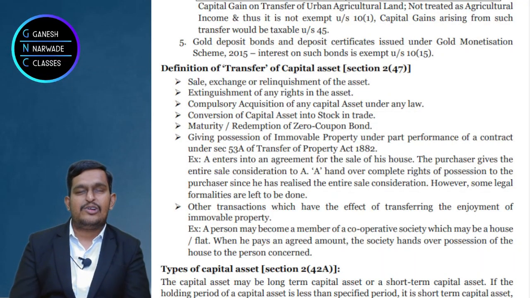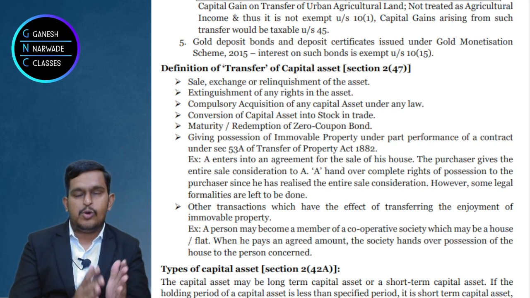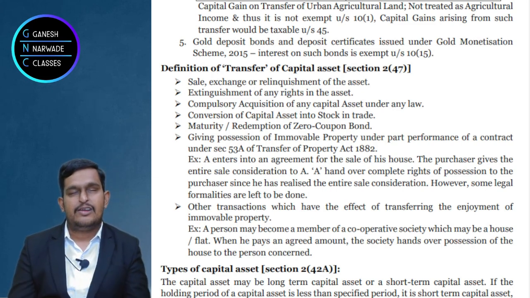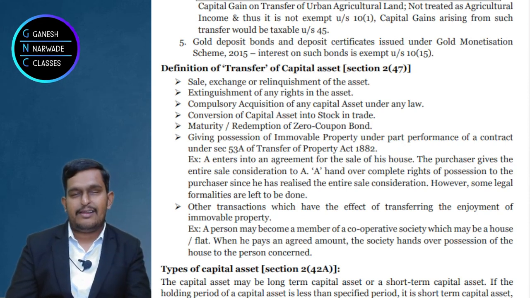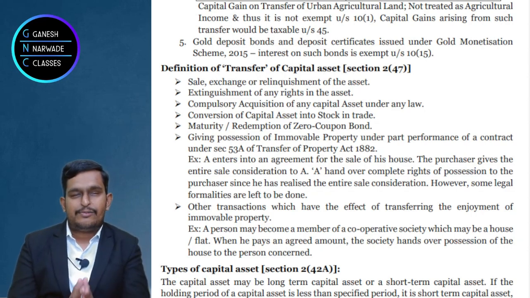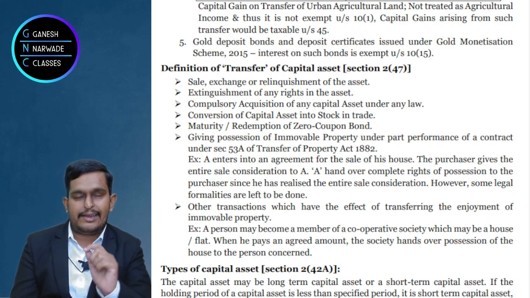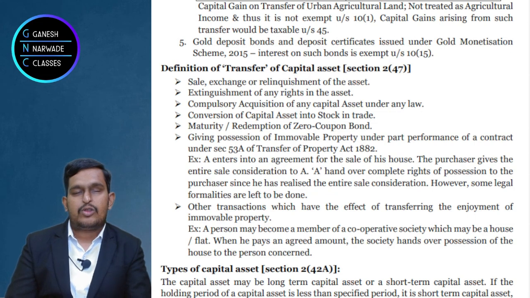Welcome everybody, and today we'll discuss transfer, which is defined under section 2 clause 47. We understood in the past lectures that capital gains is a chapter, and under this chapter if any income has to be taxed, first there must be a capital asset and it must be transferred, yes or no. So we discussed capital asset in the past lectures. But what is transfer? We'll understand today.